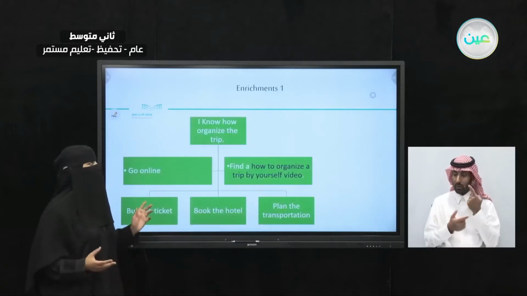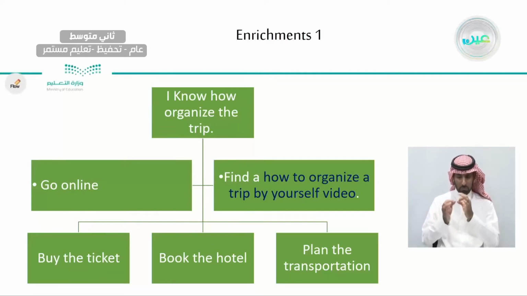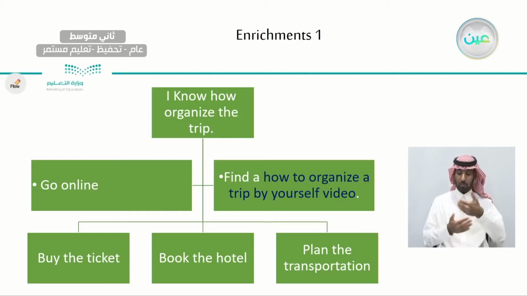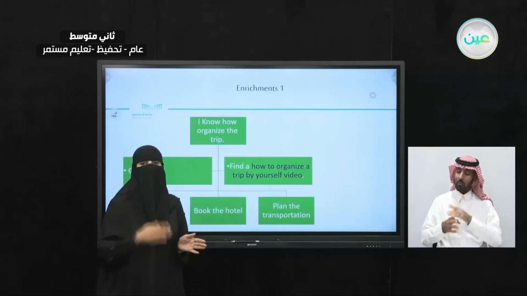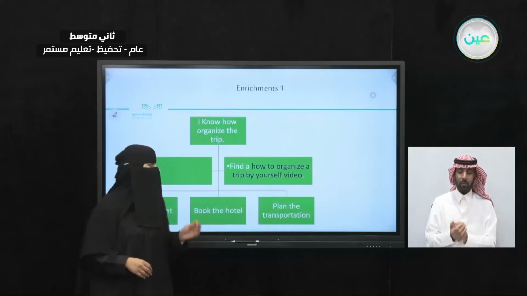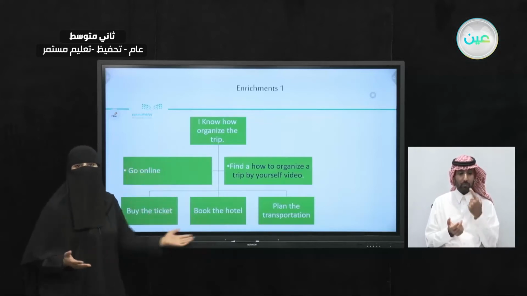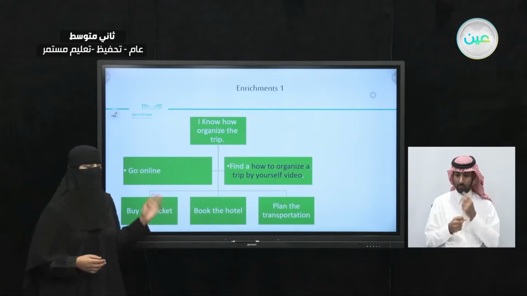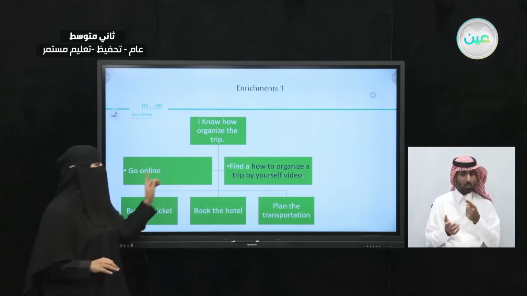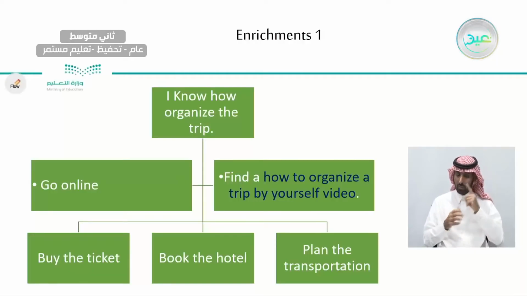Now, if I know how to organize the trip, I can do 2 things. I can go online myself, I can buy the ticket, book the hotel, and plan for the transportation between the places I want to visit. And if I know it and I already can do all of these things, I can start with it, right? But if I'm not sure and I want to make sure, I can find a how to organize your trip video. How to organize a trip by yourself video.